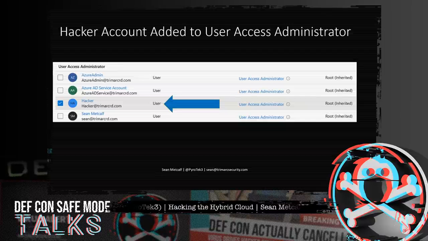I call this attack account Hacker, so I don't forget which one I'm using. But you'll notice that I also added a couple others that look like they belong. There's really nothing that's supposed to be in this role.